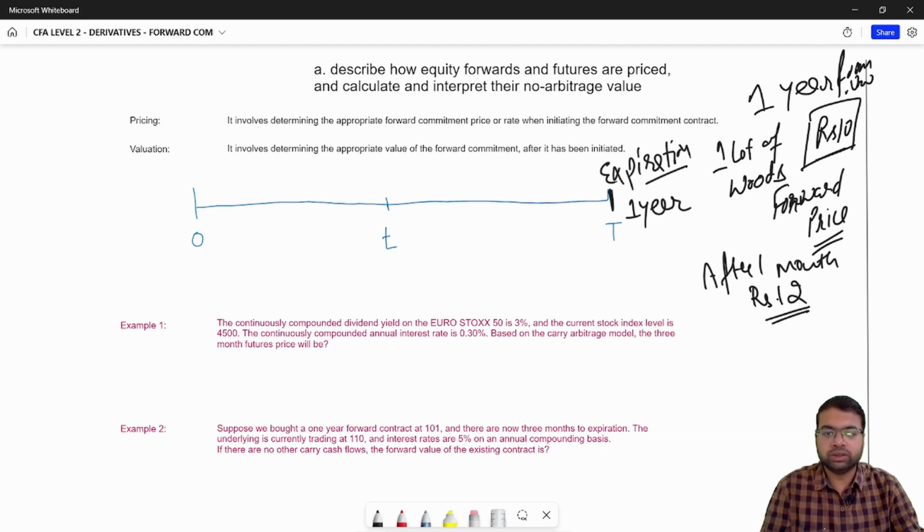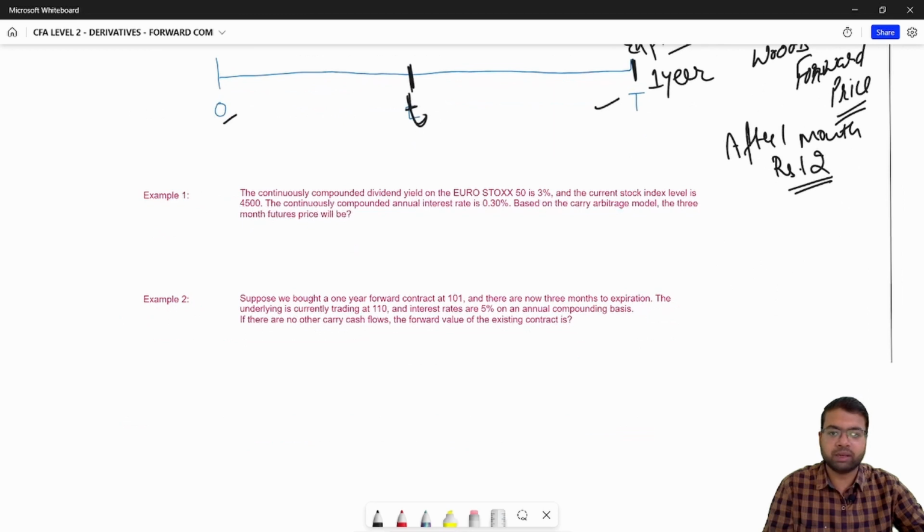So this small t is any time between the initiation and the expiration, at which time you can calculate the value of that contract to get an idea of how much benefit you can expect from selling the contract. Let's see a few examples out here.